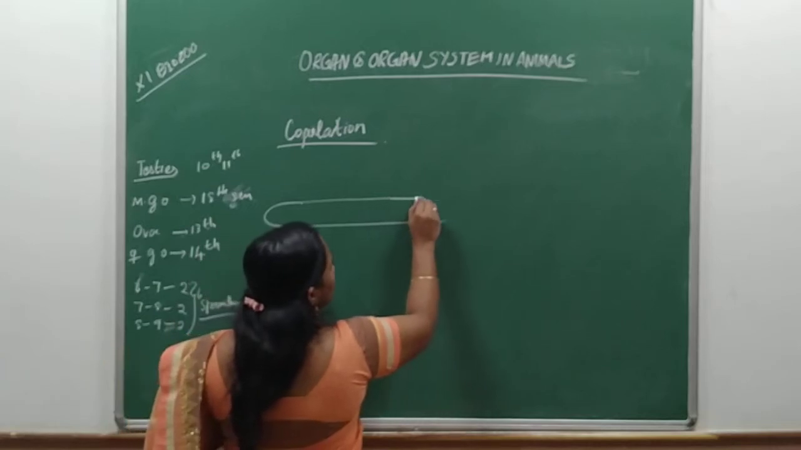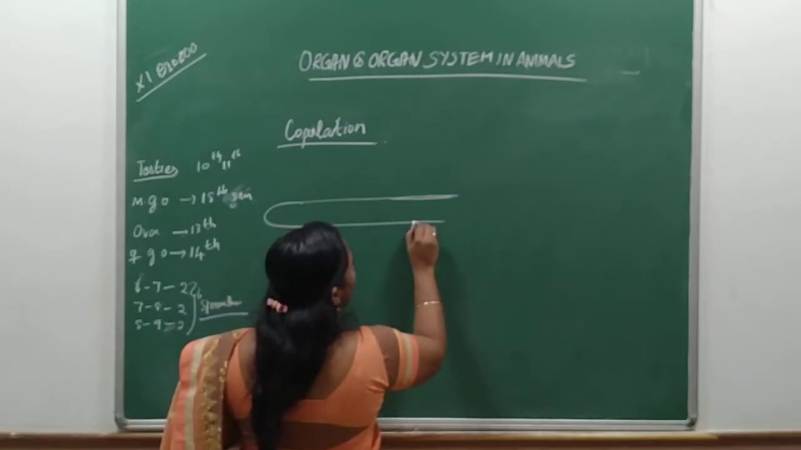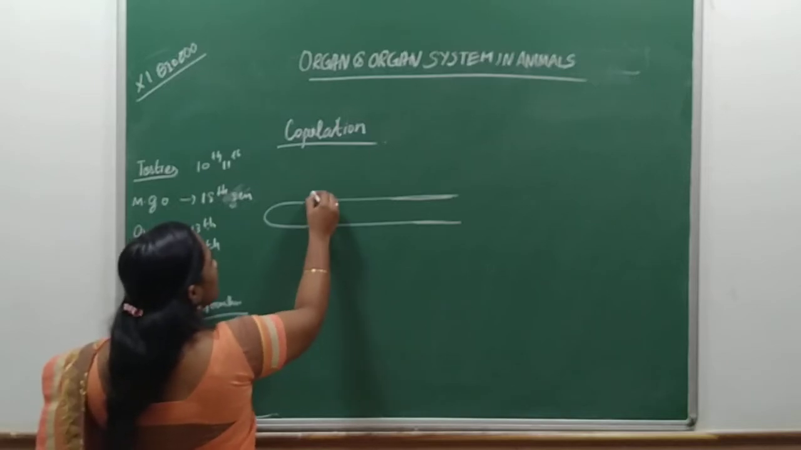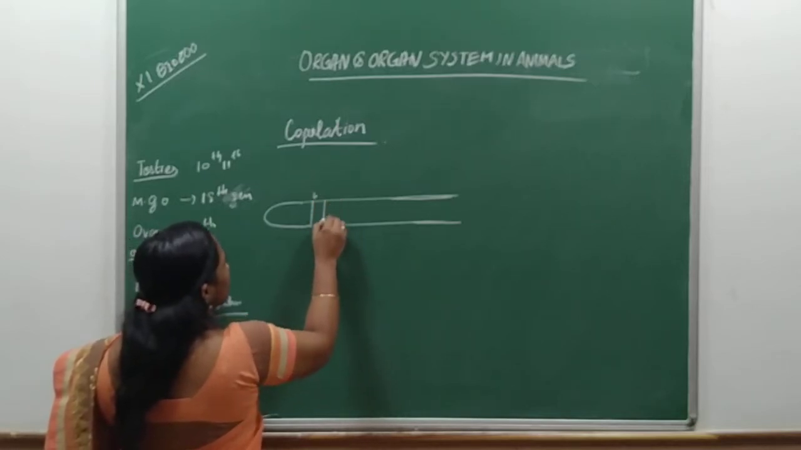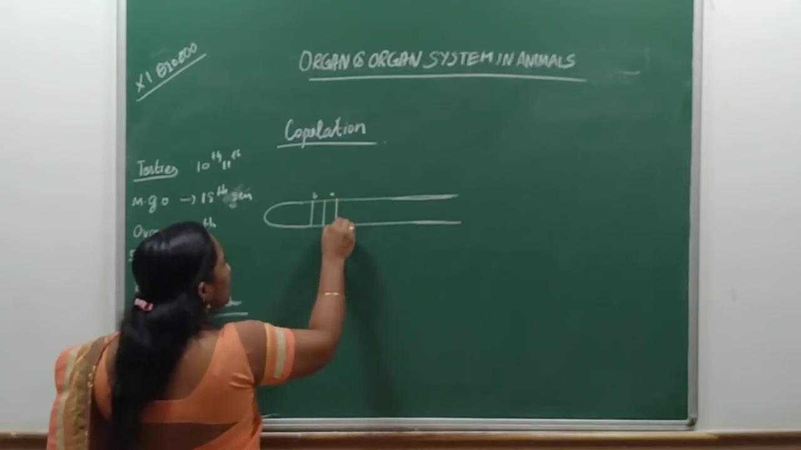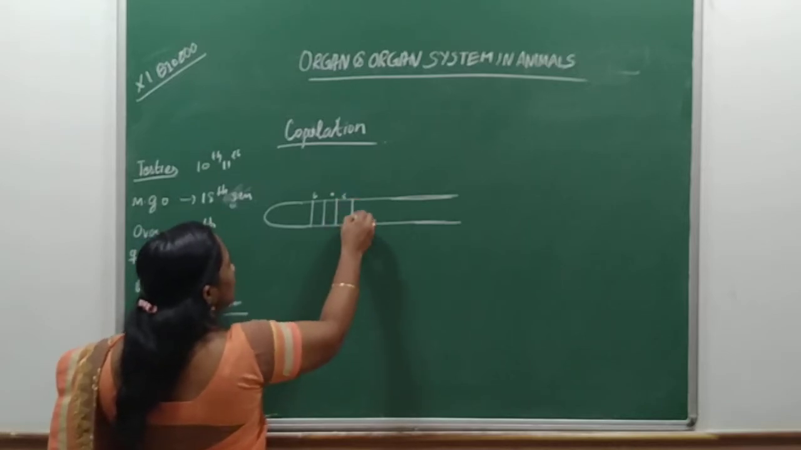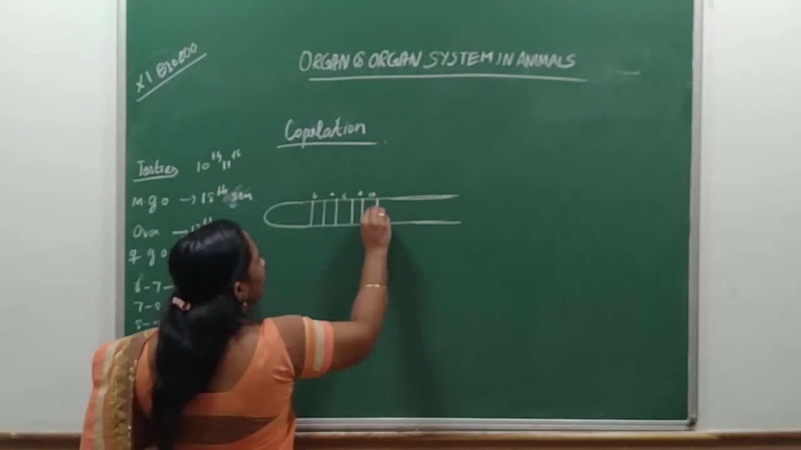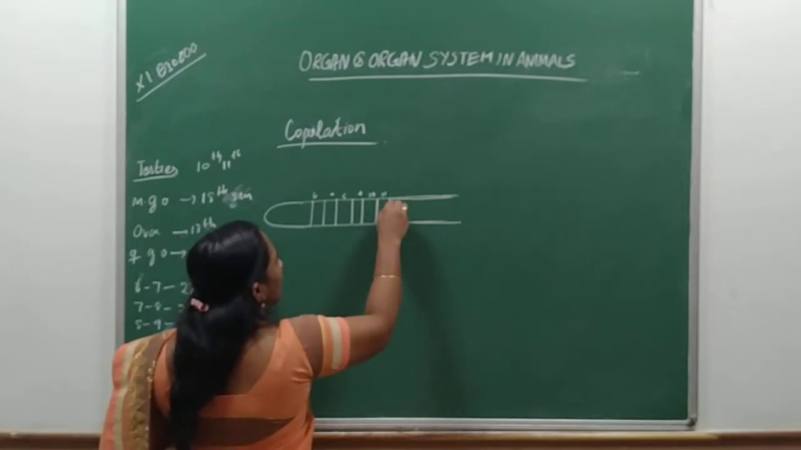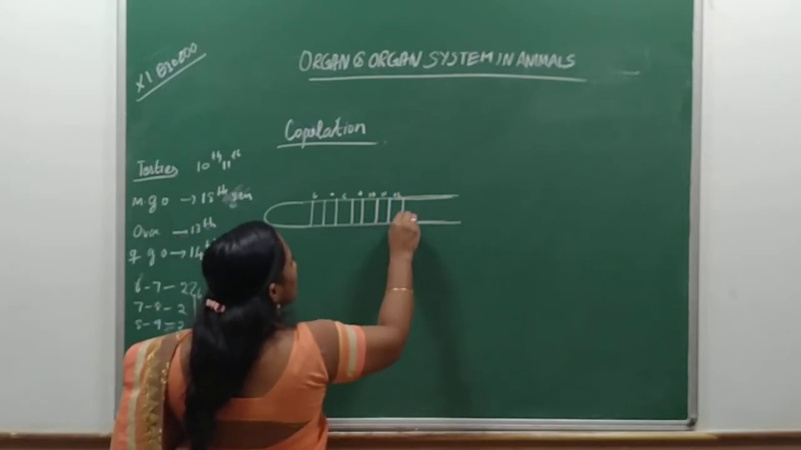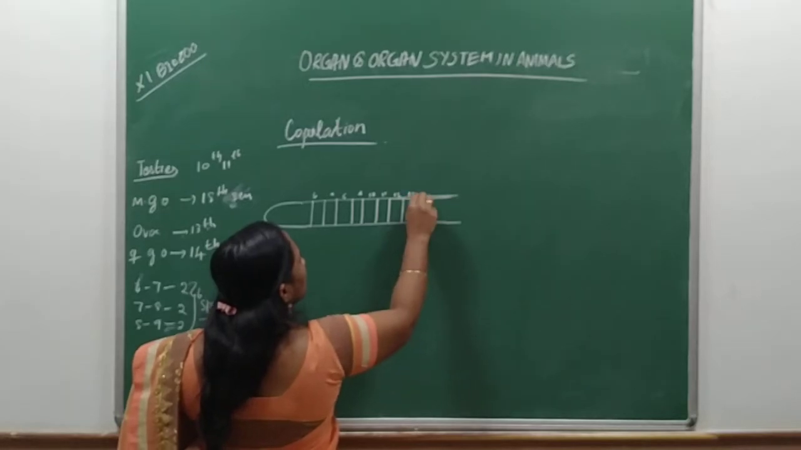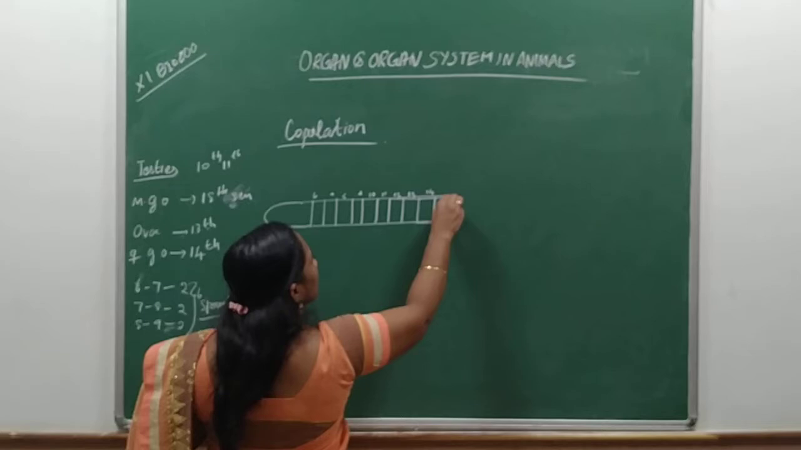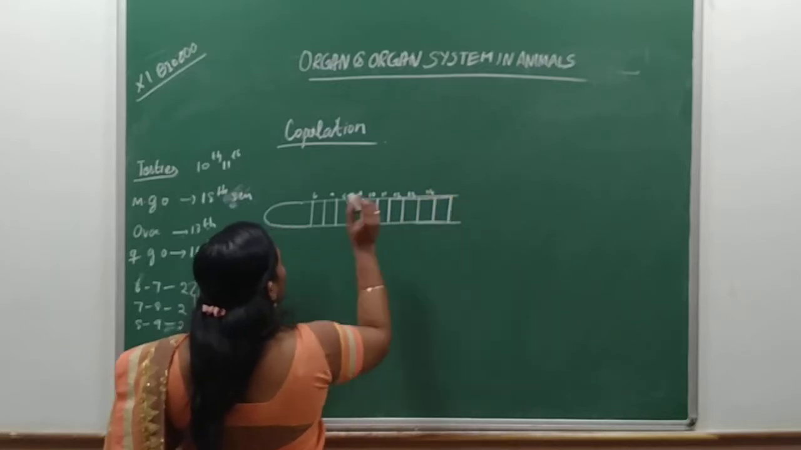This is worm A, facing the head this side. Okay? And where is the spermatheca located? I am drawing the segments from the 6th segment onward. 6, 7, 8, 9, 10, 11, 12, 13, 14. So up to 14 I am drawing here.